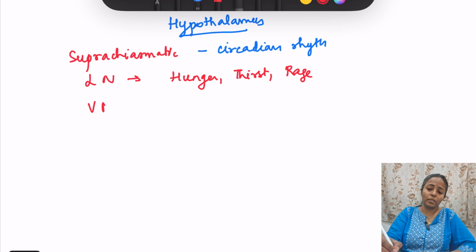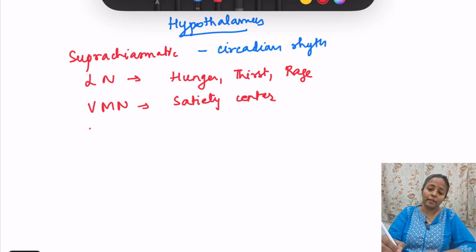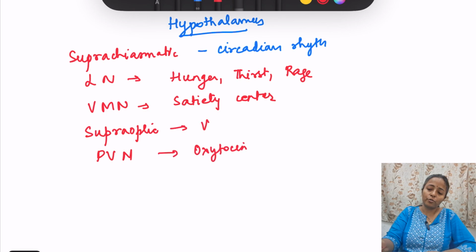Then we have the ventromedial nucleus. Ventromedial nucleus is the satiety center. That means now stop eating. That is given by the ventromedial nucleus. Then we have supraoptic nuclei and the paraventricular nuclei. Paraventricular nuclei for release of oxytocin, supraoptic nuclei for release of vasopressin.